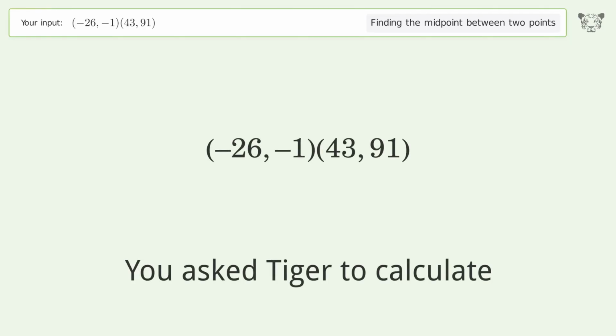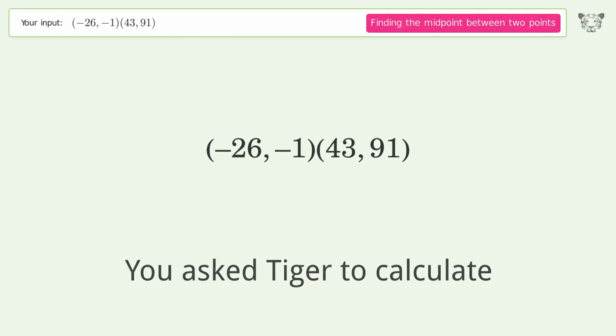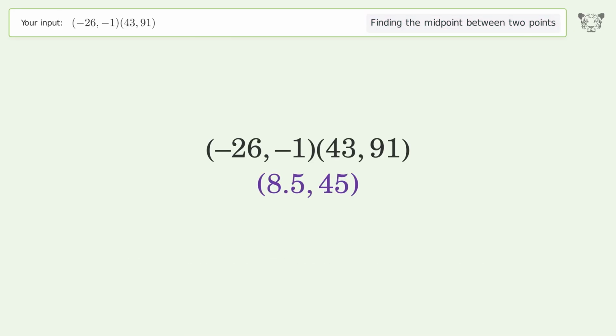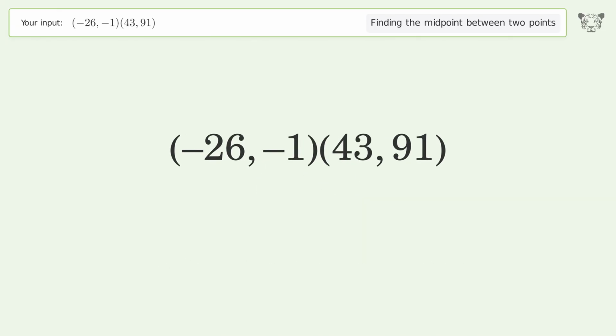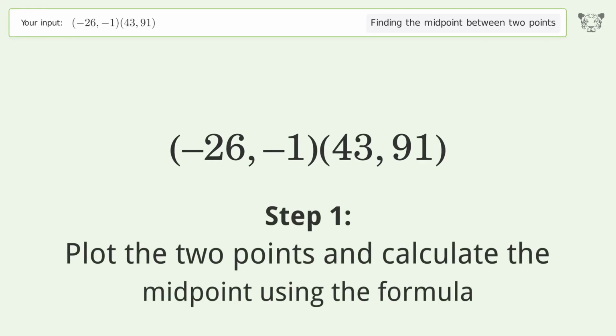You ask Tiger to calculate. This deals with finding the midpoint between 2 points. The midpoint between the 2 points is 8.545. Let's solve it step by step. Plot the 2 points and calculate the midpoint using the formula.